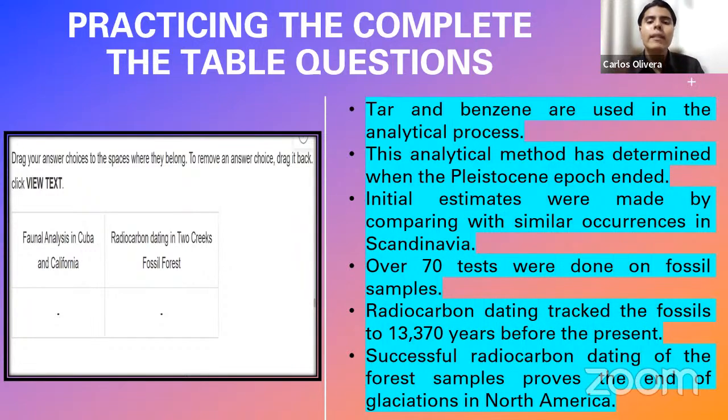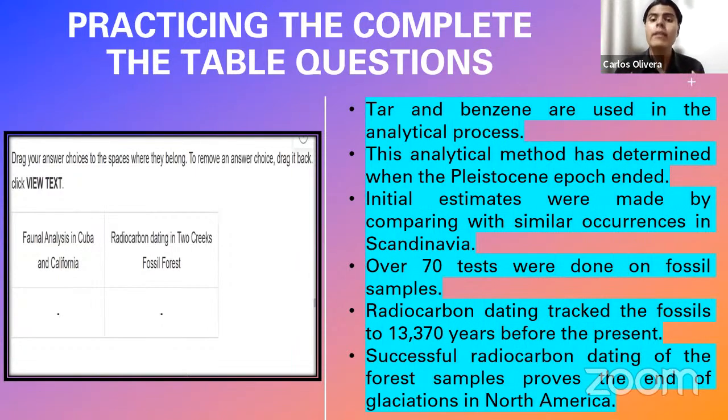Let me give an example. This illustration here, I obtained it from a passage that was about some analysis that they were making of dinosaurs in California and Cuba, and also in a fossil forest. For example, I remember that the first statement that says tar and benzene are used in the analytical process had to do with the study that they were making in California and Cuba.